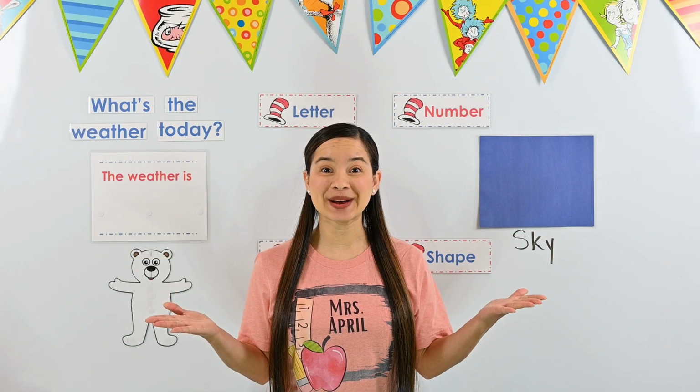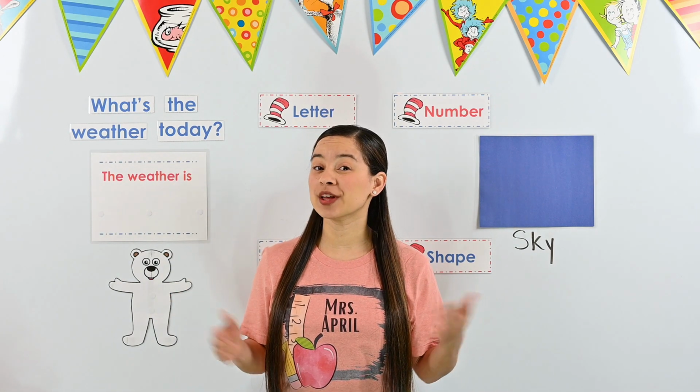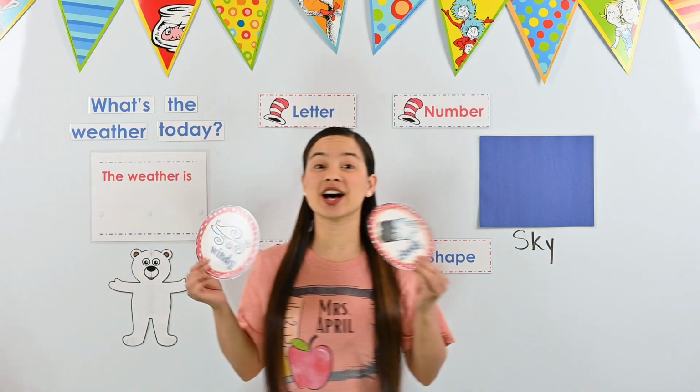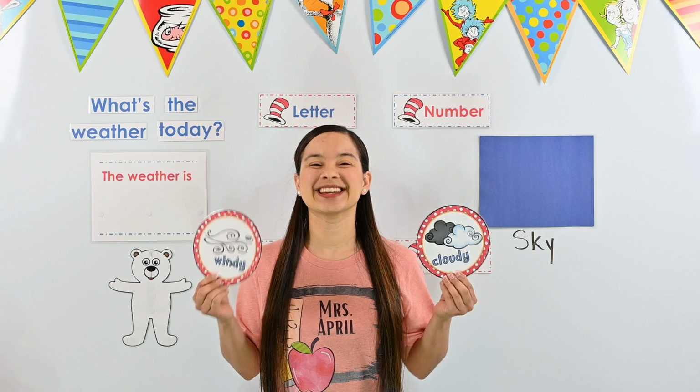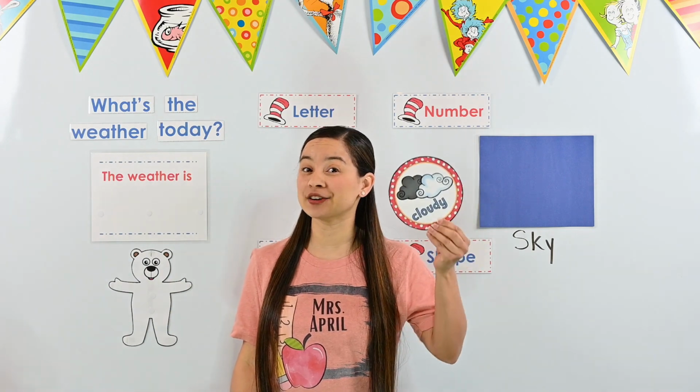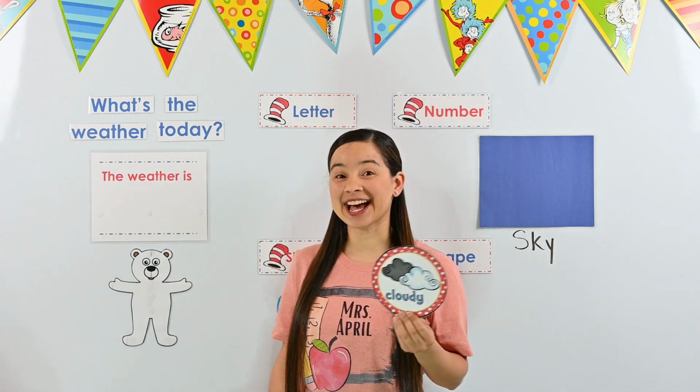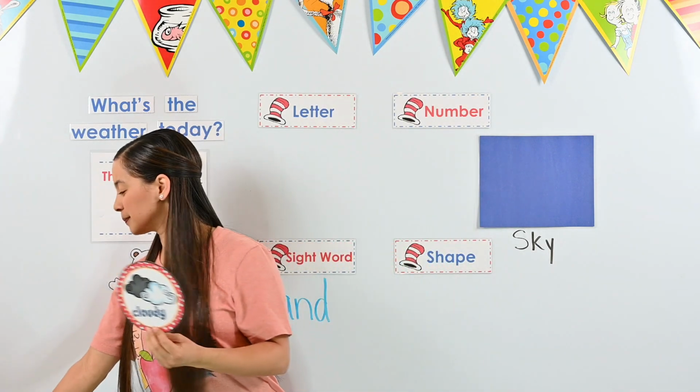Can you help me make a weather sentence? Perfect. Let's start with our weather picture. Which picture shows a cloudy day? If you chose this picture, I agree. I see two clouds. That represents a cloudy day. Let's add it to our weather sentence.